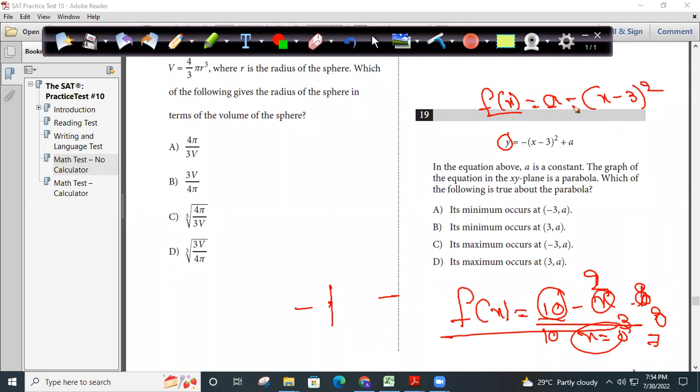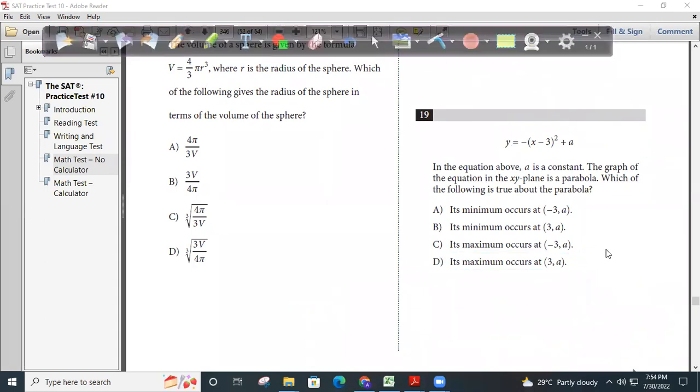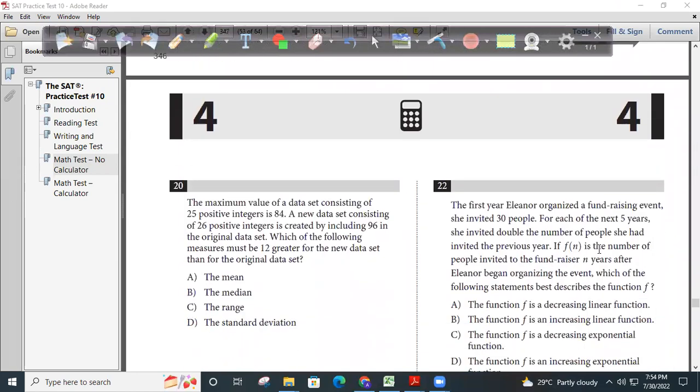So similarly, I have the function a minus (x minus 3) whole square. So the maximum value is a and it occurs when x is equal to 3. Very good. Now people started thinking. So the maximum is at (3, a). See how simple this is if you start analyzing. So the maximum value of the function is a and it occurs when x is equal to 3. That should be my answer.